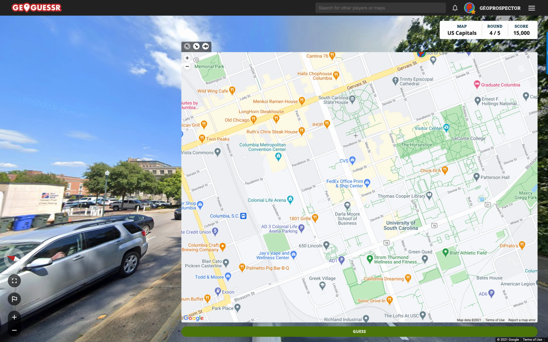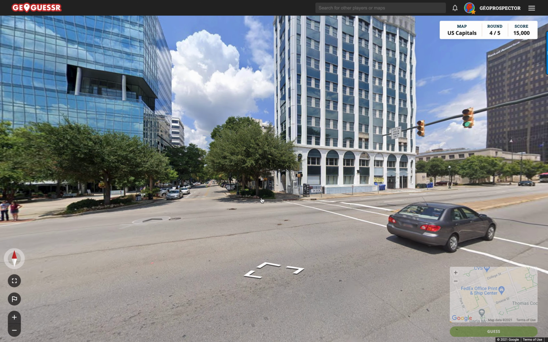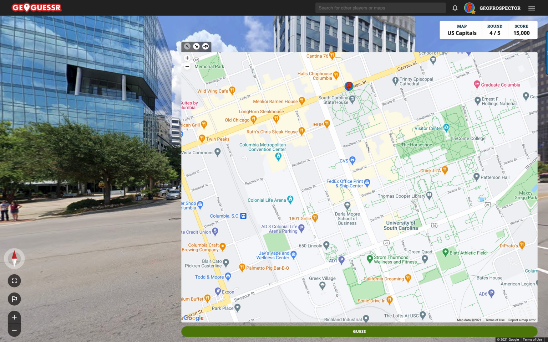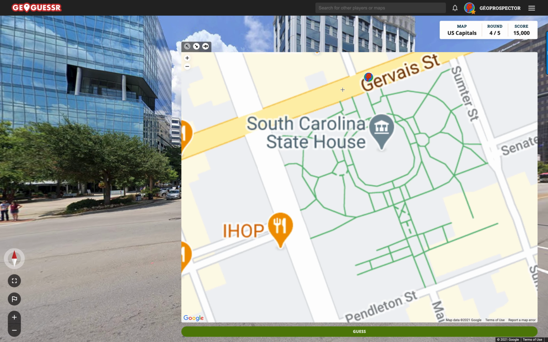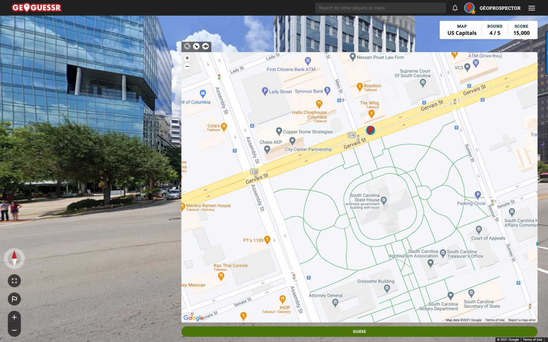Now we've got here the University of South Carolina, and we've got South Carolina State House. Fantastic. So look, we're going to be somewhere around here. Let's just go back to our guess, and we're looking north now. North, the building is actually to the south of us, isn't it? So if that's the State House, then that puts us on Gervais Street. Synovus Bank is there. So that's great, and I think we're in the right place.